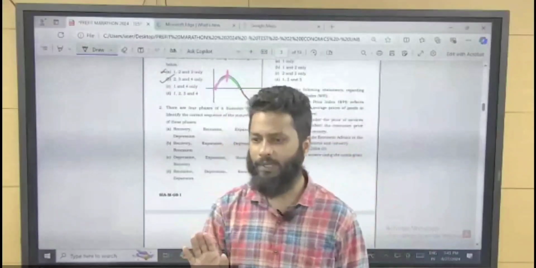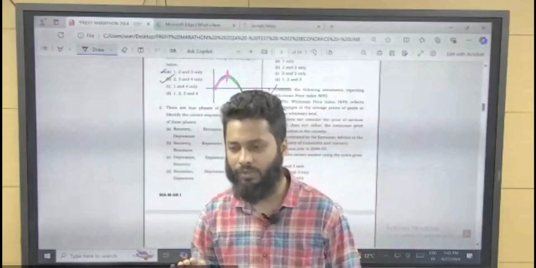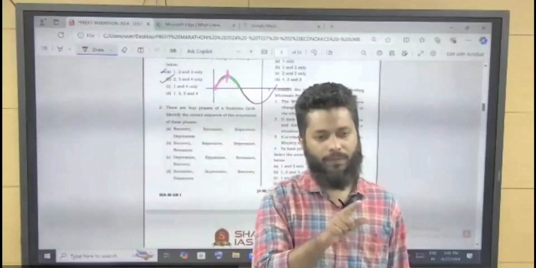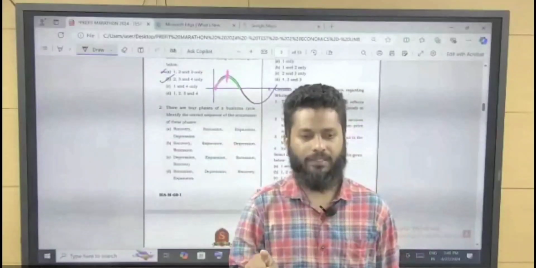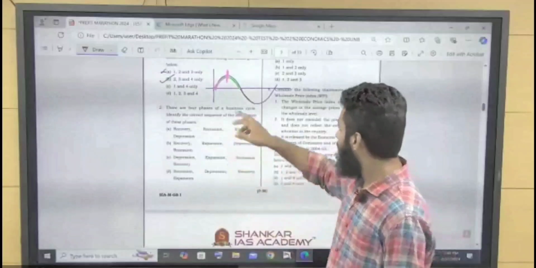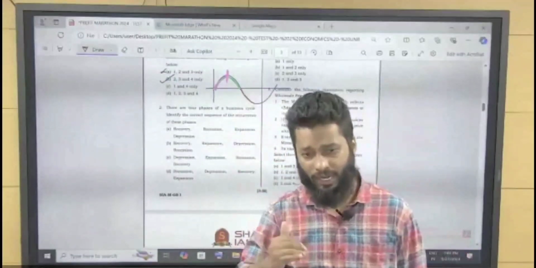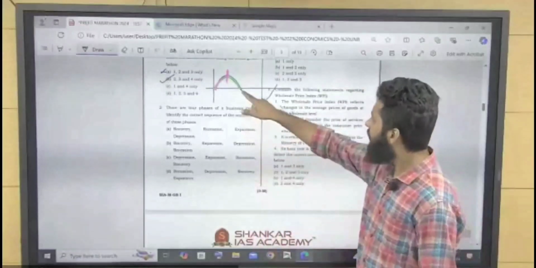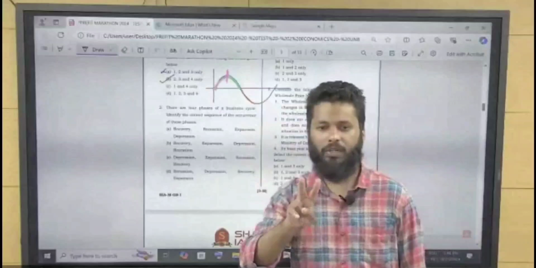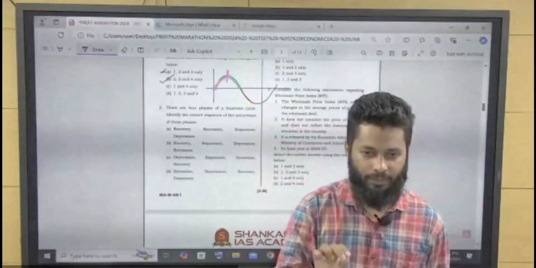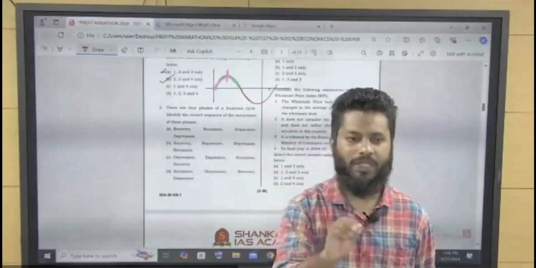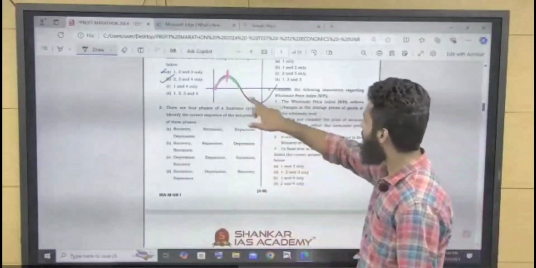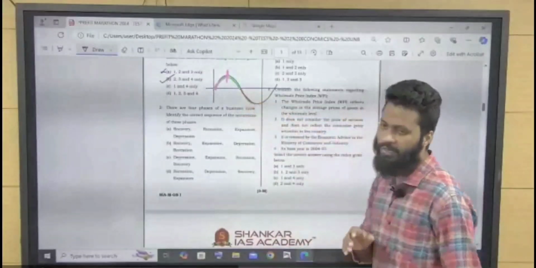Right? See, in a boom, GDP growth is increasing, the GDP growth rate is also increasing. Now, what happens in a slowdown? GDP growth rate declines but remains positive. What happens in a recession? GDP growth rate declines and becomes negative. The technical definition of recession is that the GDP growth rate remains negative for 2 consecutive quarters. So this is recession, negative GDP growth.